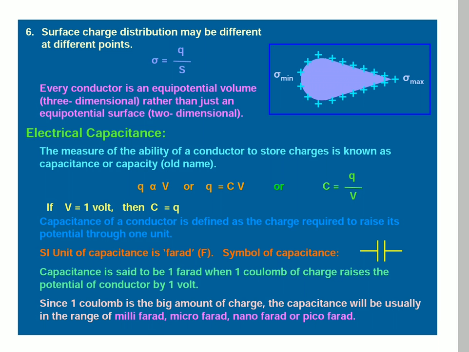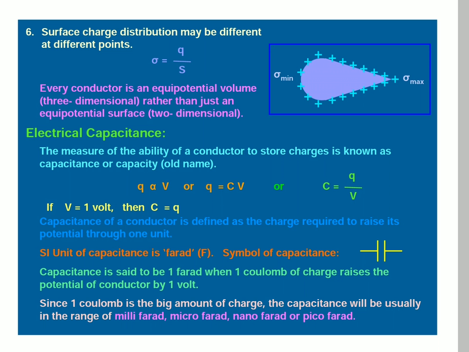SI unit of capacitance is farad. Symbol we see here, two parallel lines. Capacitance is said to be 1 farad when 1 coulomb of charge raises the potential of a conductor by 1 volt.